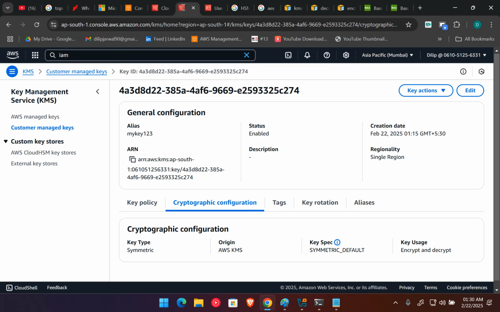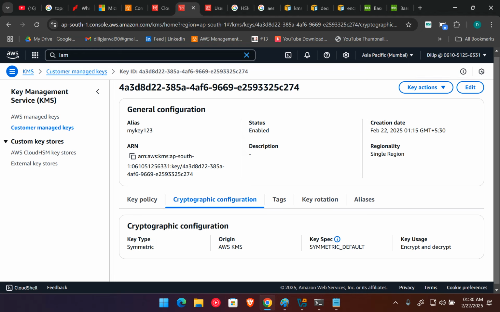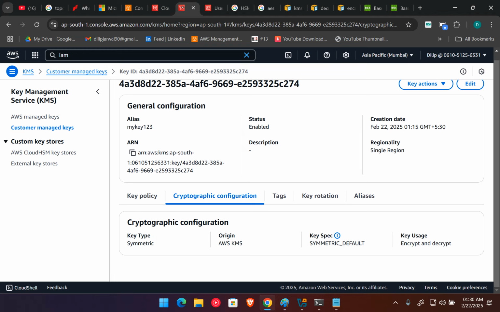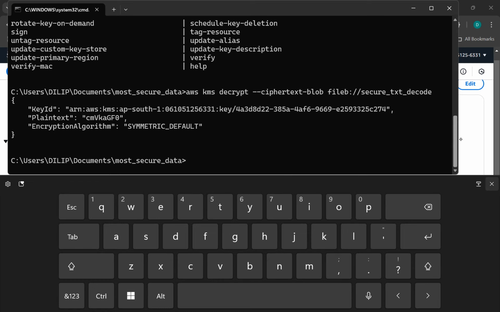What is the origin? We are using AWS KMS now, which means AWS creates our keys and manages our keys, and they are not even going to give the option to download. So you can see we are able to access this kind of data.